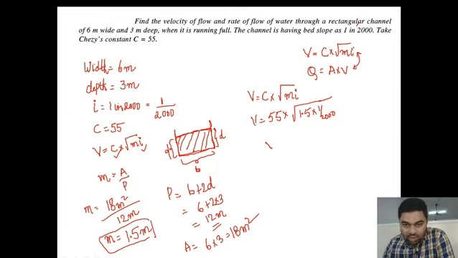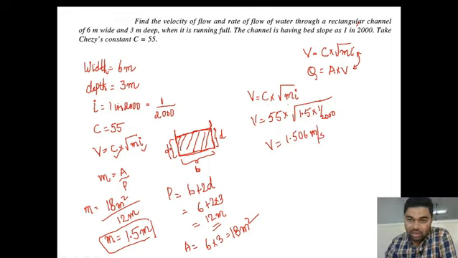If we solve this equation, the value of velocity will be around 1.506 meter per second. Now we have got the velocity of the flow.